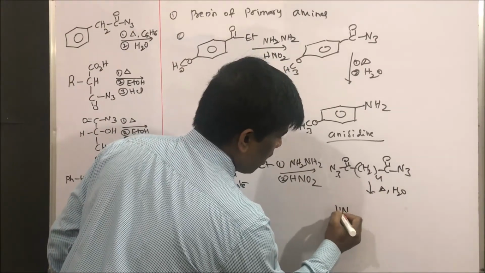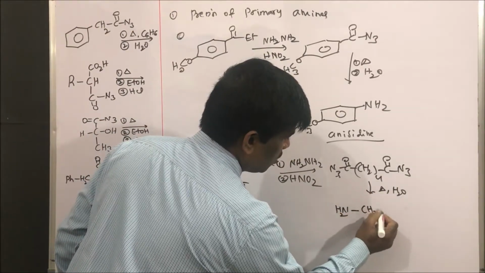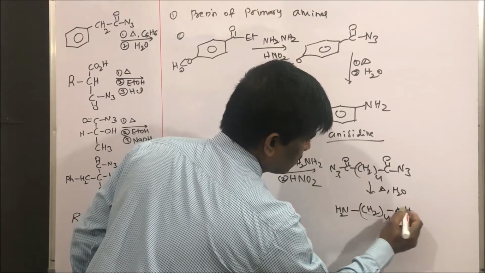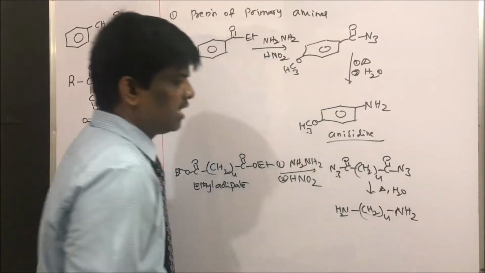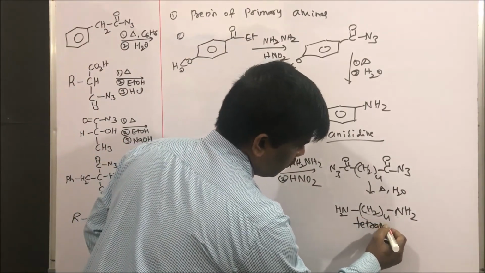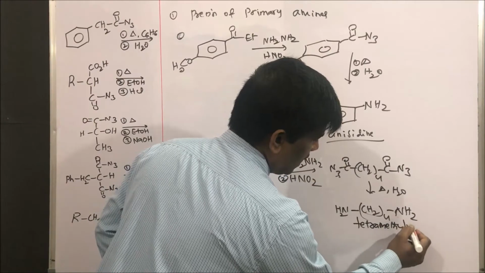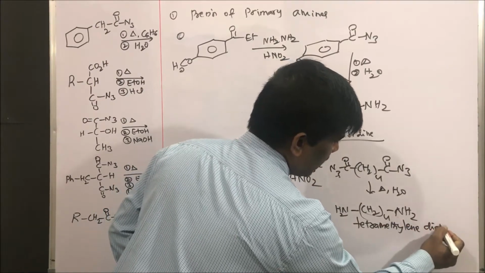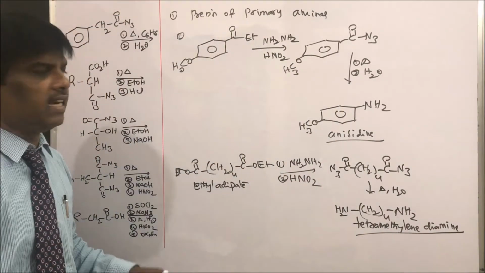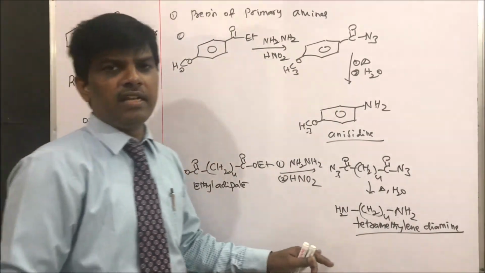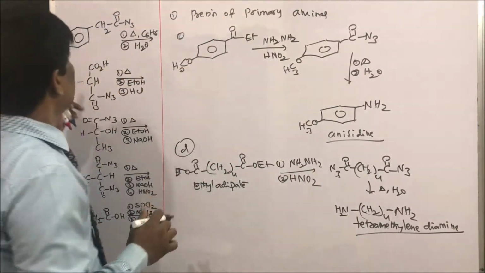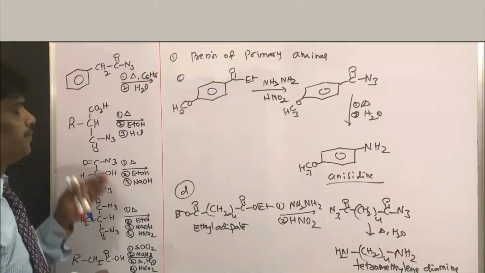What we are going to get? Yes, this side amine, CH2 taken 4 times, amine. This is also amine we are going to get. This is tetramethylene diamine. Very important. Yes, students, tetramethylene diamine is used in the preparation of, for example, nylon 66, a polymer. Let us take some more examples and see.